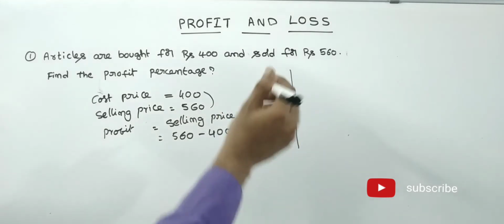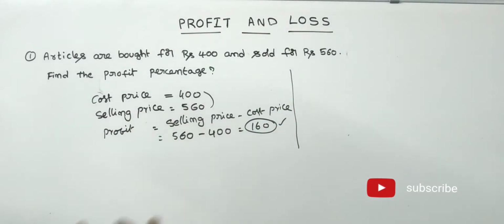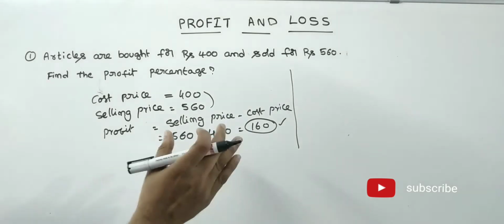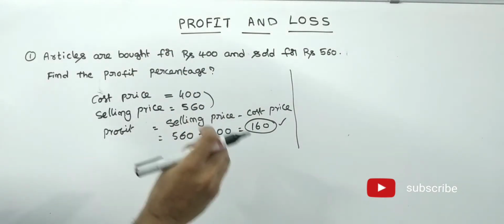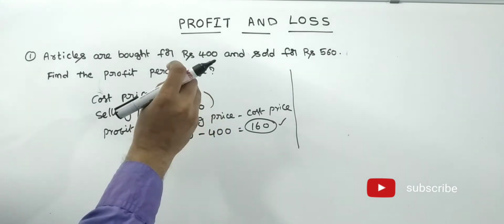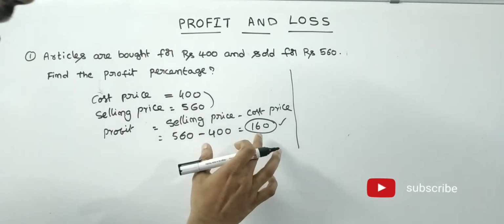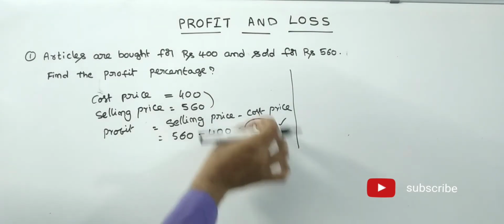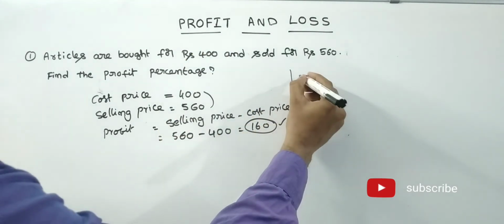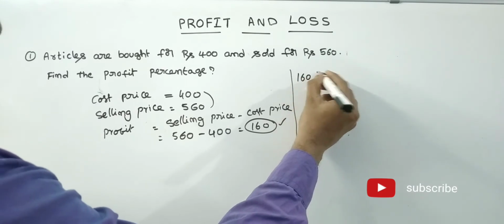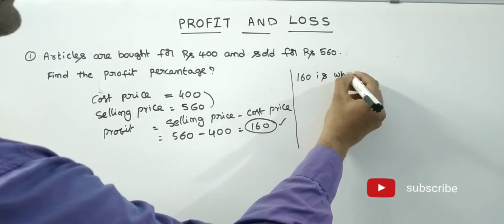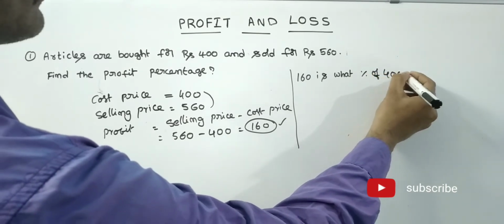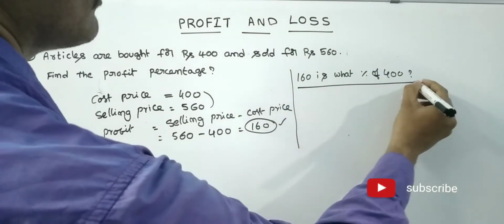Now we have to find the profit percentage. Now 160 is what percentage of 400? This we should calculate.